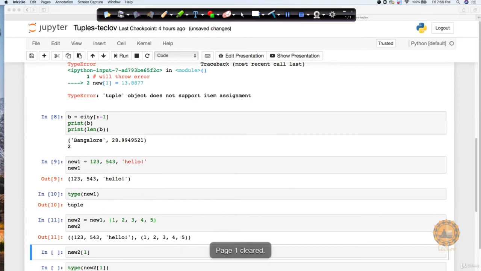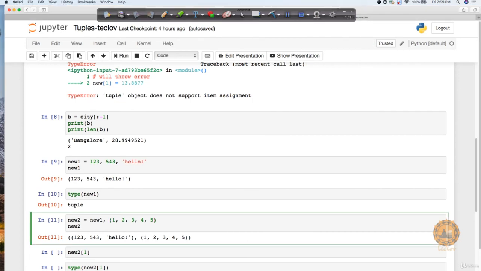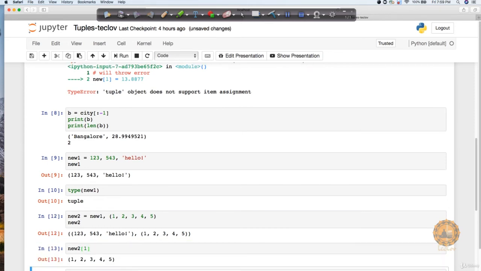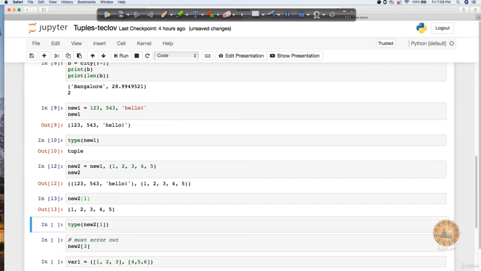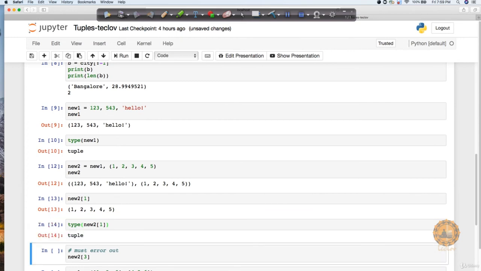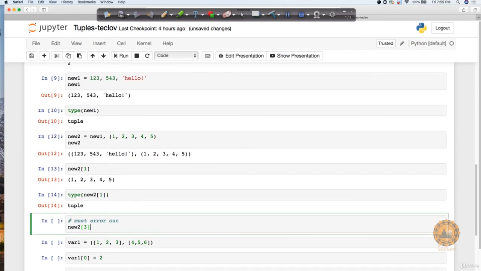Let's see this. If I come here and execute it again, you can see this output coming up. If I execute this and this, you can see it prints 1, 2, 3, 4, 5 instead of just one value, because it is creating two tuples. If you had said 0, it would have printed 123, 543 and hello. Now if I want to see the type of this one, it's again going to be a tuple, because it's a nested tuple which you have created. So it's still going to be a tuple.